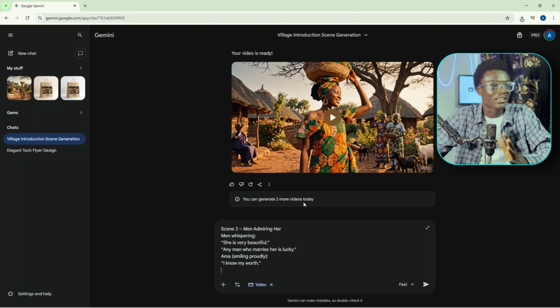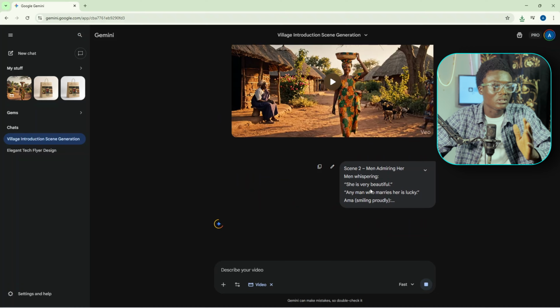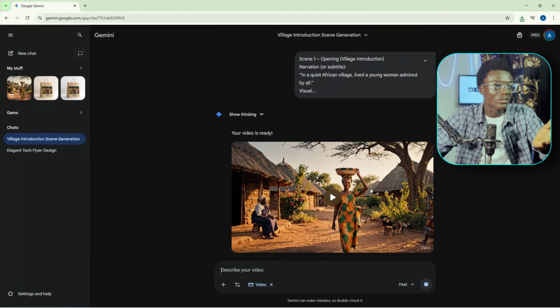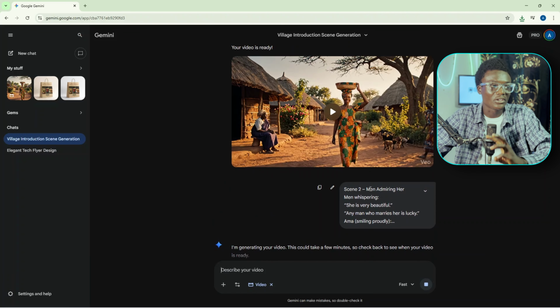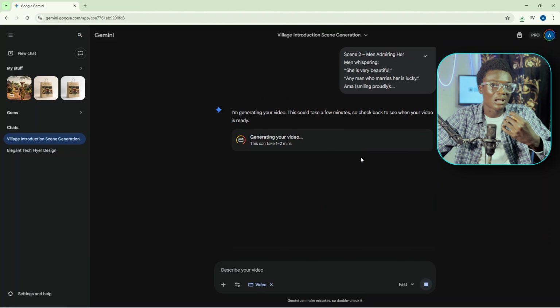It's actually embarrassing, and it's bad to choose this as your main video generator, because you can only generate up to 3 videos a day. Maybe if one fails, you could not make up to 3. So it's very bad. So this is how far Gemini and VO3 can go. So we are going to use a specific website which is going to help us generate different but consistent characters. And we are going to combine them and get a very nice video which is trending on all the social media platforms.